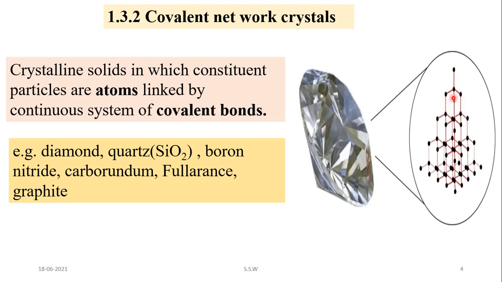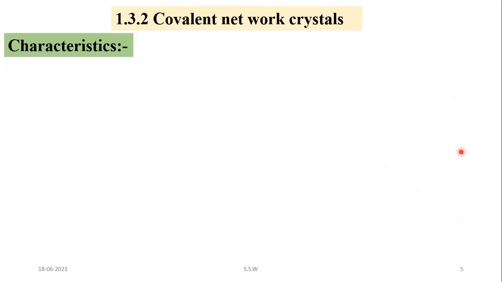Each carbon atom forms covalent bonds and they arrange in a tetrahedral manner, and therefore such a network structure is formed which gives a giant molecule. Because of this they are very hard, and therefore they have high melting and boiling point.